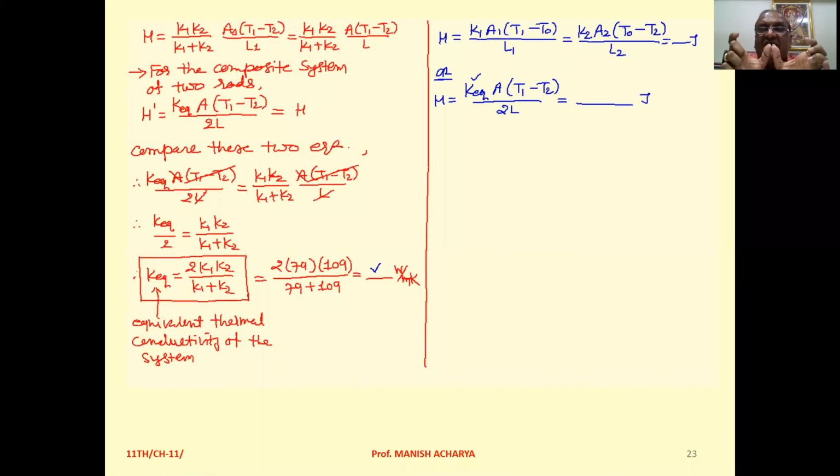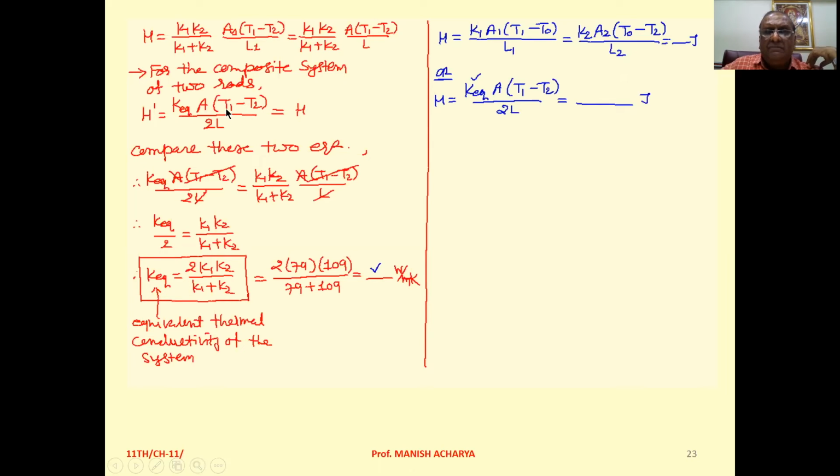Both the rods are with the same length L and L, so total length of the composite system is 2L. Heat current, if you calculate by this one or by this one, remains the same. So we can say this H dash is H itself.